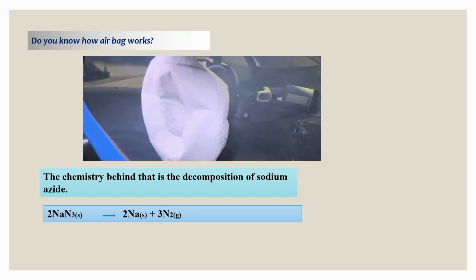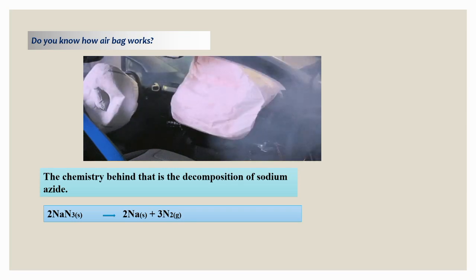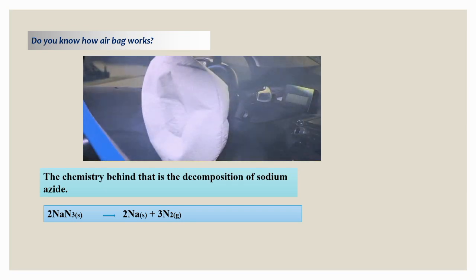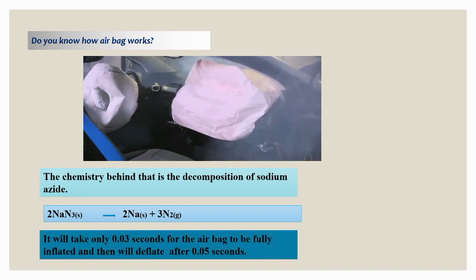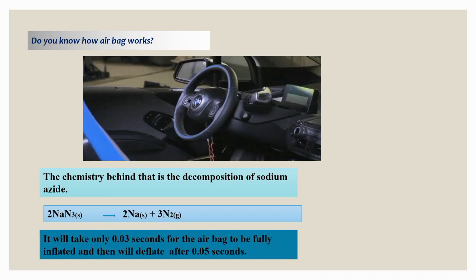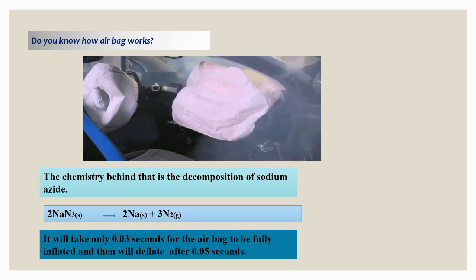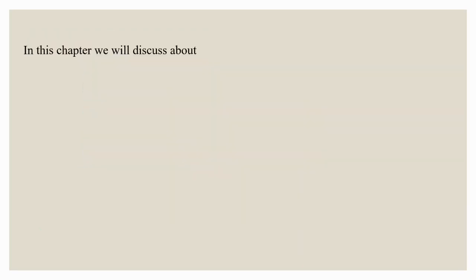When the sensor in the car detects a collision, it sends an electrical signal to the canister containing sodium azide, and a small ignition happens. The heat generated from the ignition starts the decomposition of the azide and the nitrogen gas fills the airbag. The most amazing fact is that it takes only 0.03 seconds for the bag to be fully inflated, and it will start deflating after 0.05 seconds. See how chemistry works to save our life.